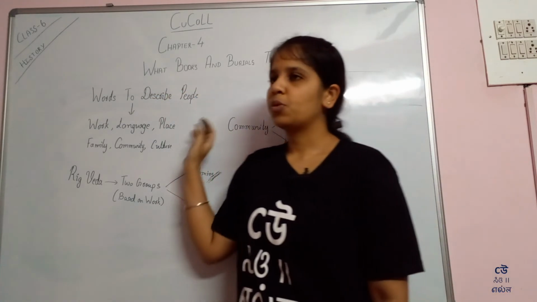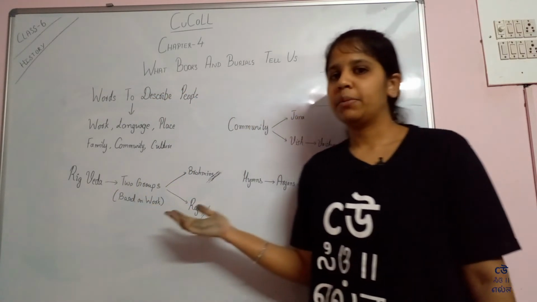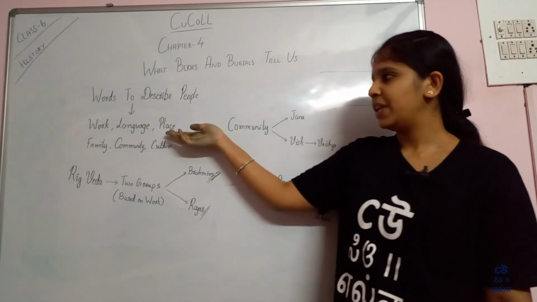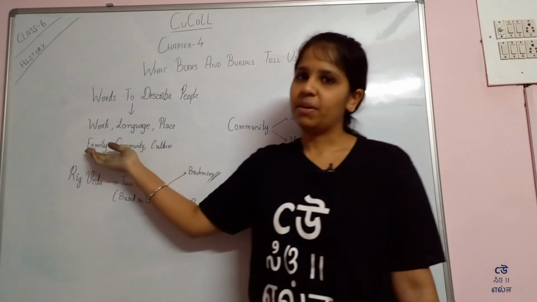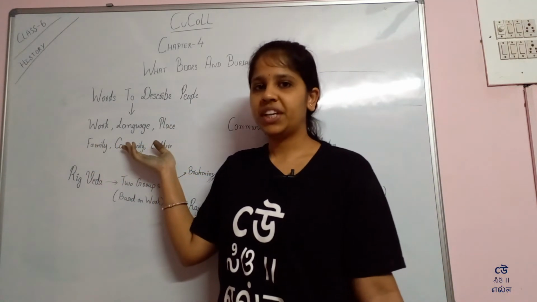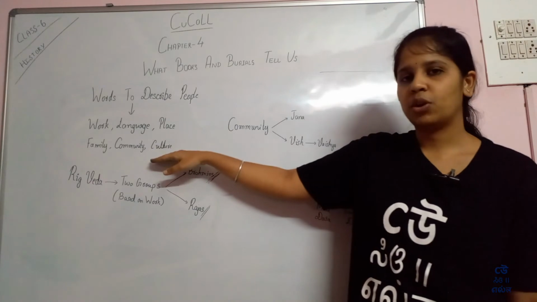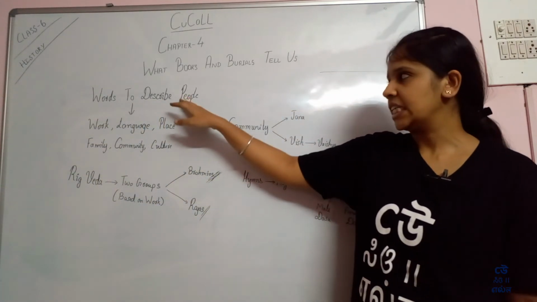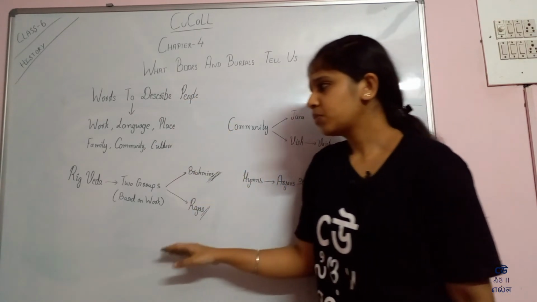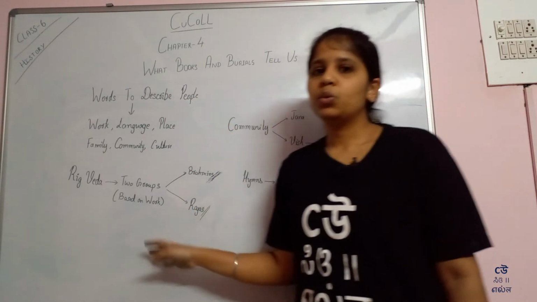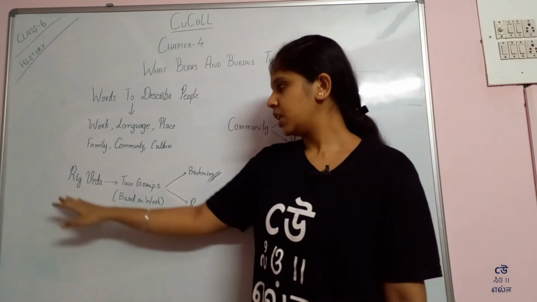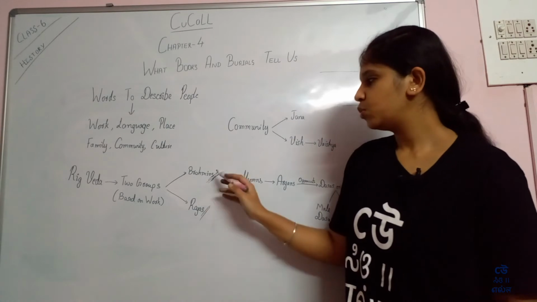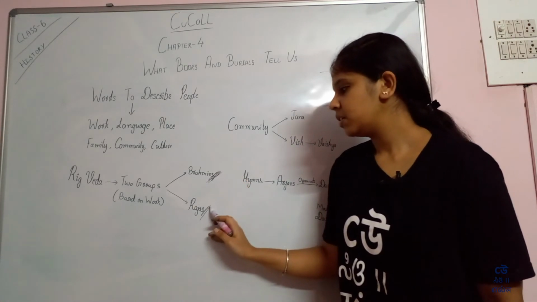People were described based on their work, the language they speak, the place they are from, the family or community they belong to, or which culture they follow. Based on all these aspects, people were described. There are two groups mentioned in the Rigveda based on their occupation: the Brahmins and the Rajas.